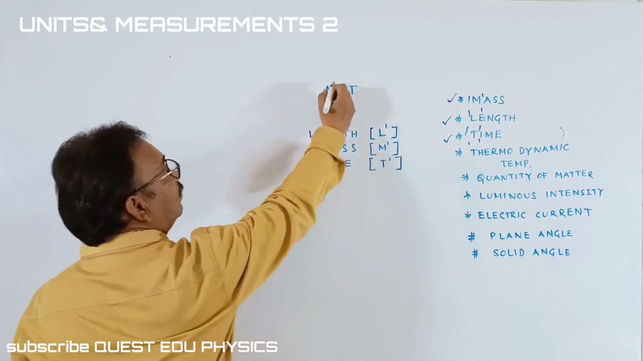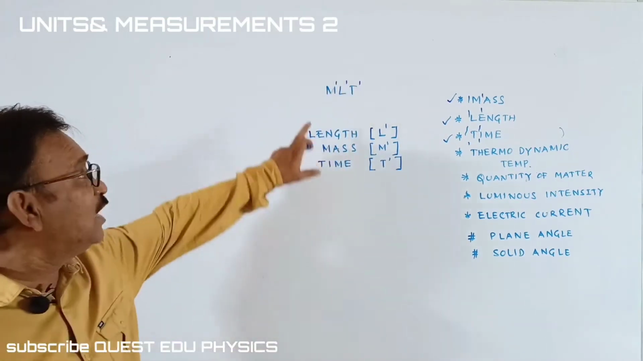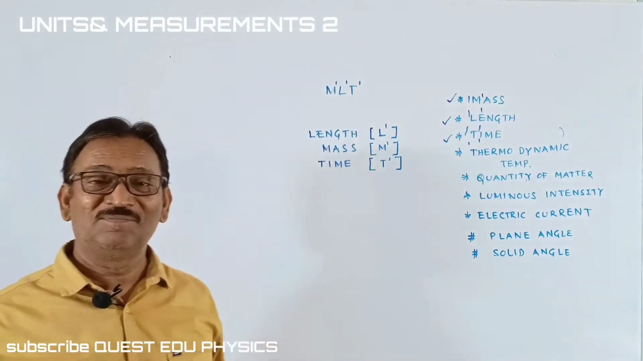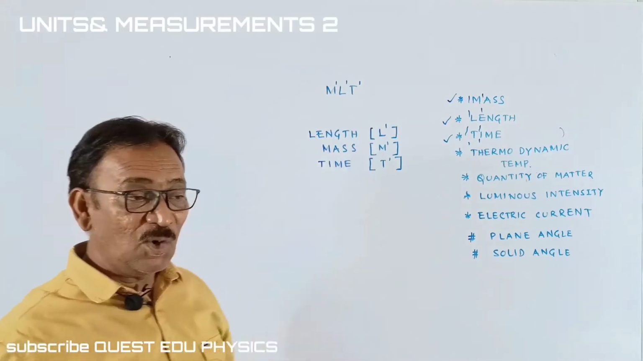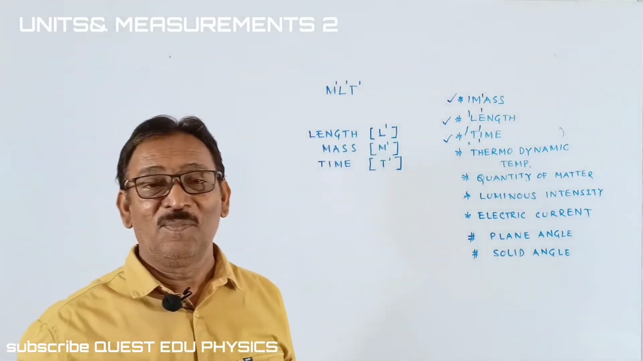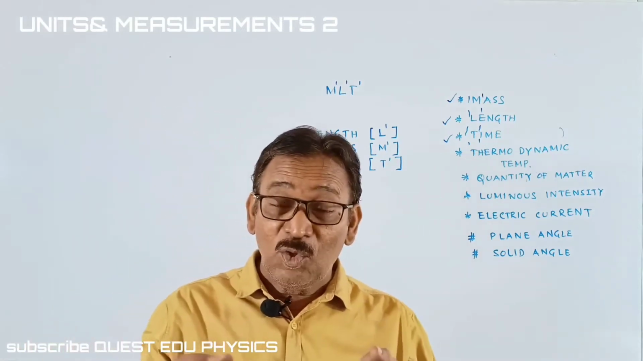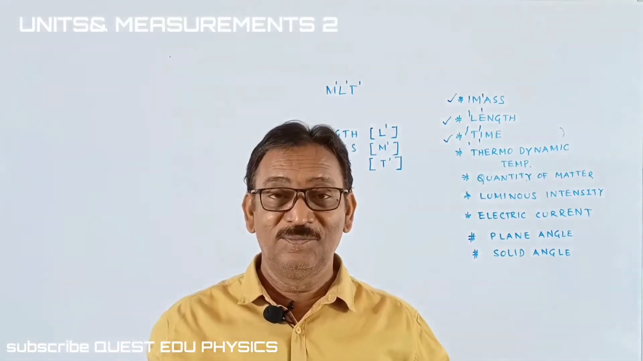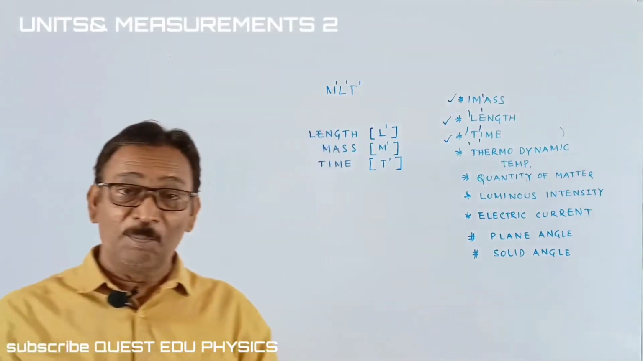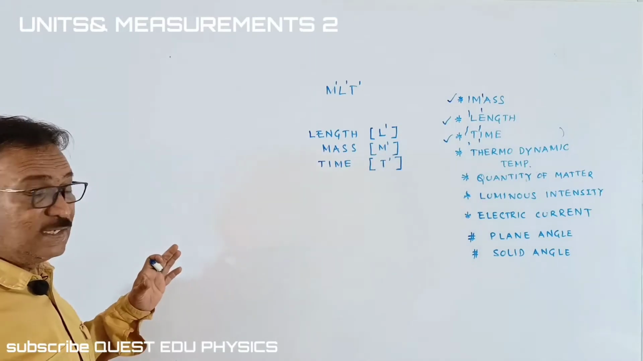I'm writing the same here. Now I put the powers. These powers are known as the dimension, students. Okay, students. What are these powers? Powers are known as the dimensions. What is the dimension? The power to which the fundamental physical quantity is raised. Dimension means the power to which the fundamental physical quantity is raised.